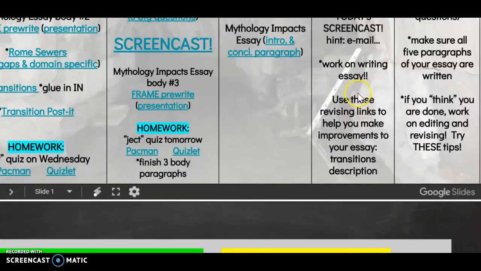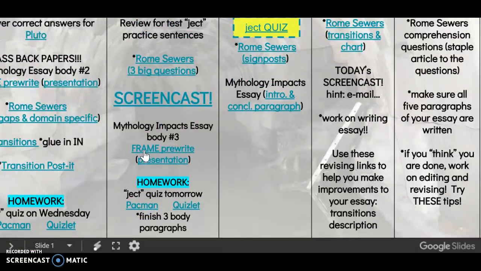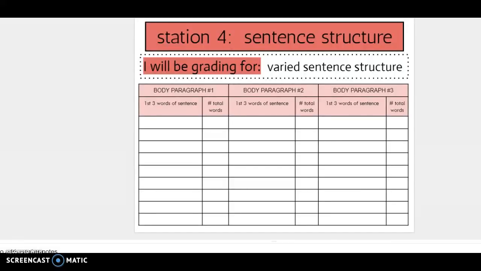Today you're going to primarily work on writing your essay. Use these revising links to help you improve your essay. So what I'm going to give you is a paper you can get from my podium up front, and it looks like this. So what you can do is look at each of your body paragraphs. These are the ones that you wrote about literature, advertising, pop culture, and it says to write the first 3 words of the first sentence, then write the first 3 words of the next sentence, and then the next. So you have room to write 1, 2, 3, 4, 5, 6, 7, 8, 9 sentences.